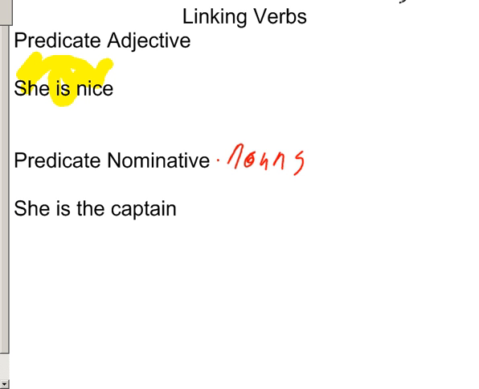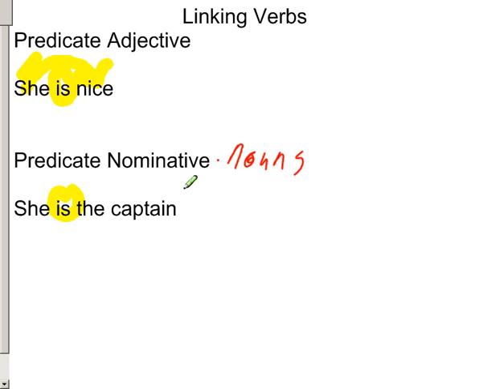So if we look at this one here, it says, she is, of course, is our linking verb, the captain. Well, the captain doesn't really describe her, it actually is her. And so that would be called a predicate nominative or a predicate noun.